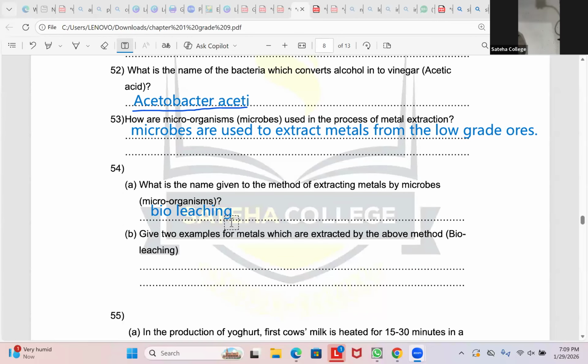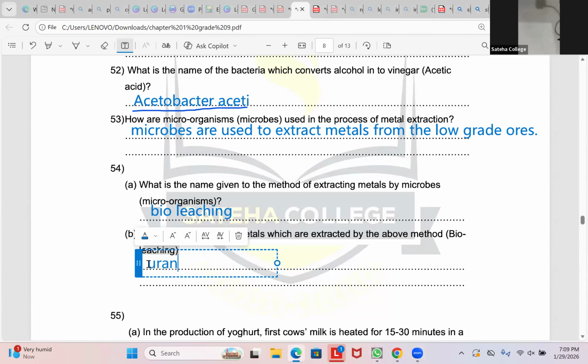Okay. Give two examples for metals which are extracted by the above mentioned method. So you can write uranium and copper. Again, what are the two metals that are extracted by bioleaching? Uranium and copper. Right? You remember as UC, uranium, copper. Uranium and copper are two metals which are extracted using the process called bioleaching.